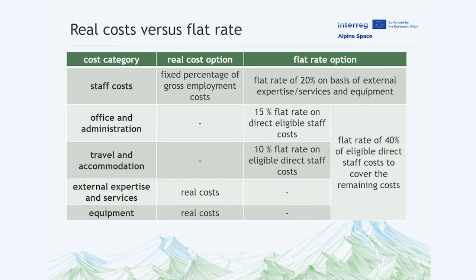Office and administration costs and travel and accommodation costs can only be reported as a flat rate. For office, the flat rate amounts to 15% of the eligible staff costs. For travel, it amounts to 10%. Flat rate means that there is no audit trail and no documentation or proof of payment is needed.